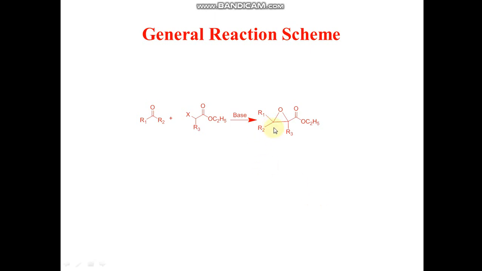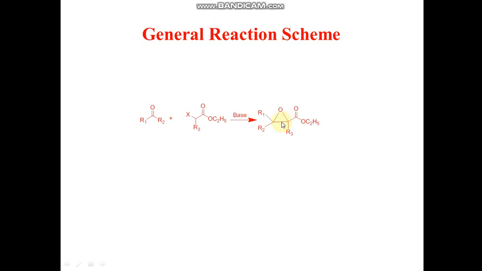You can see here that the carbonyl carbon of the carbonyl compound is attached with the alpha carbon of the alpha haloester. You can also see that the carbonyl oxygen of the carbonyl compound is also attached with the alpha carbon of the alpha haloester.